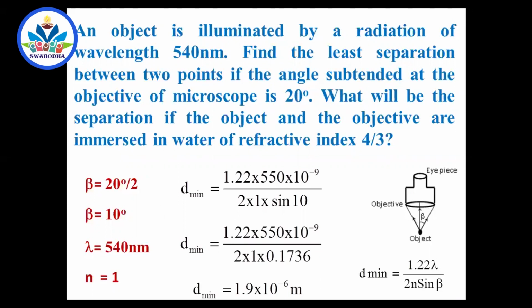That means if the distance between 2 points is 1.9 micrometer, this microscope can show them as separate objects. If the distance between the two objects is less than 1.9 micrometer, this microscope shows them as a single object because it cannot separate them. That is the minimum distance. If the distance is 2 micrometer, no problem. 2.1 micrometer, no problem. This can show it well separated. This is the minimum distance needed between two objects or two parts of an object. For example, in a virus, the distance between two parts should be at least 1.9 micrometer so that you can see that part clearly. Otherwise, you can't see that. That is the meaning.